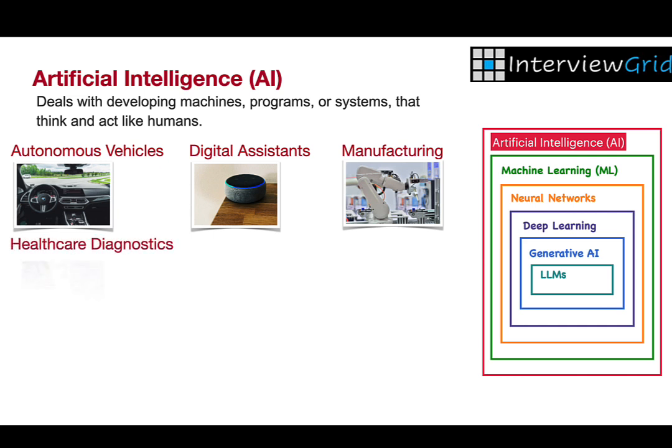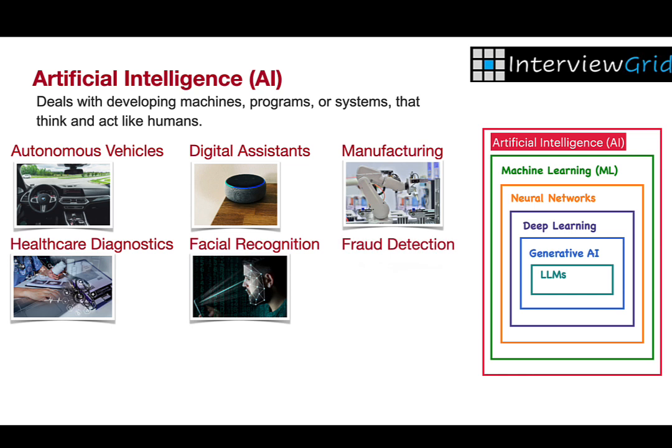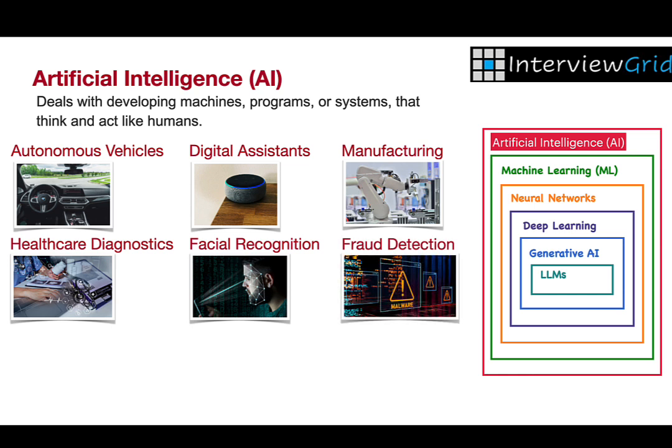Healthcare diagnostics. In healthcare, AI is used to interpret medical images, detect anomalies, and assist doctors in diagnosing diseases faster and more accurately. Facial recognition for security. AI identifies individuals by analyzing facial features, enhancing security in airports, smartphones, and surveillance systems. Fraud detection in banking. AI systems analyze transaction patterns to detect suspicious activities, helping banks prevent fraud before it happens.